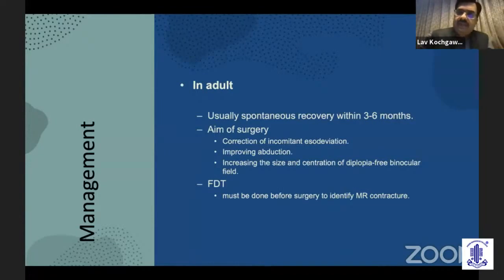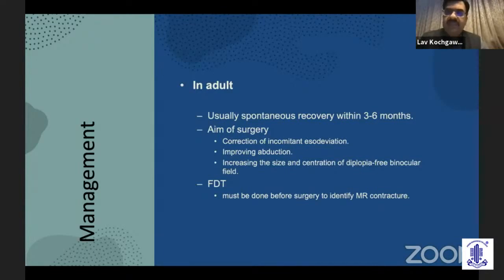Similarly, in adults, if it is associated with hypertension or diabetes, for the first 6 months we just observe, and the important instruction to the patient is to control their general health parameters so that recovery can be better. During that period, again, we can do alternate eye occlusion. What I tell my patients is that when they are indoors, they occlude the normal eye. And when they are outdoors, they occlude the affected eye, because otherwise the chances of bumping into objects and having an accident would be there. So for that time period, we can try alternate occlusion.